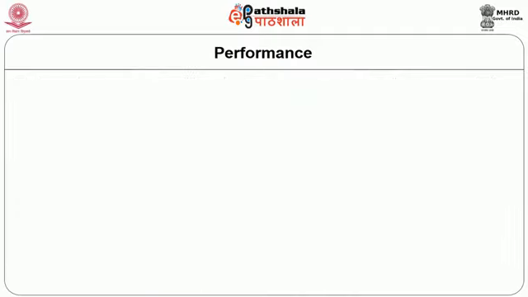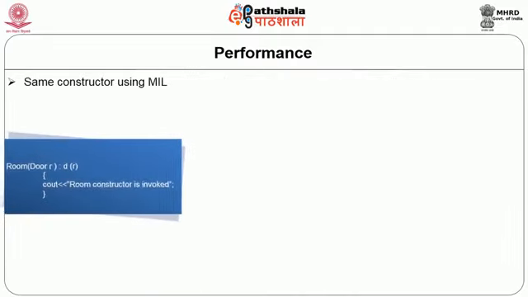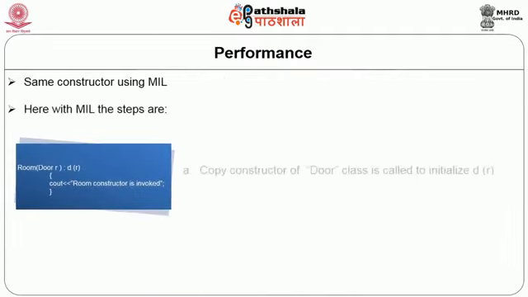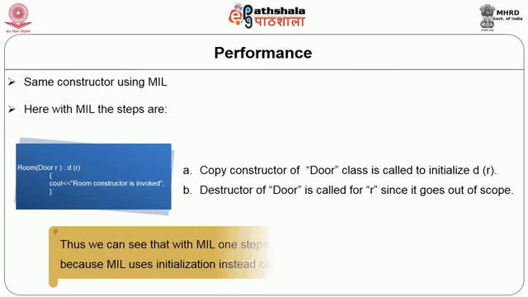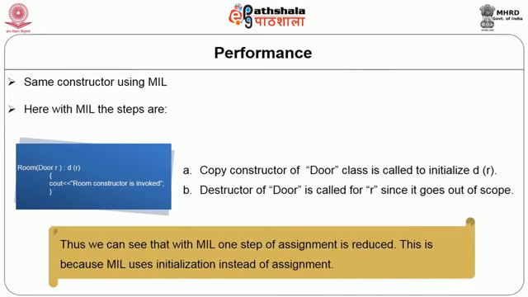But if we initialize the D data member using member initialization list, then the following steps will be done. What are those? The copy constructor of the door class is called to initialize D, and then the destructor of door is called when R goes out of scope. Now, you can see that in the case in which we are using member initialization list, one step of assignment has been removed, making it more efficient.